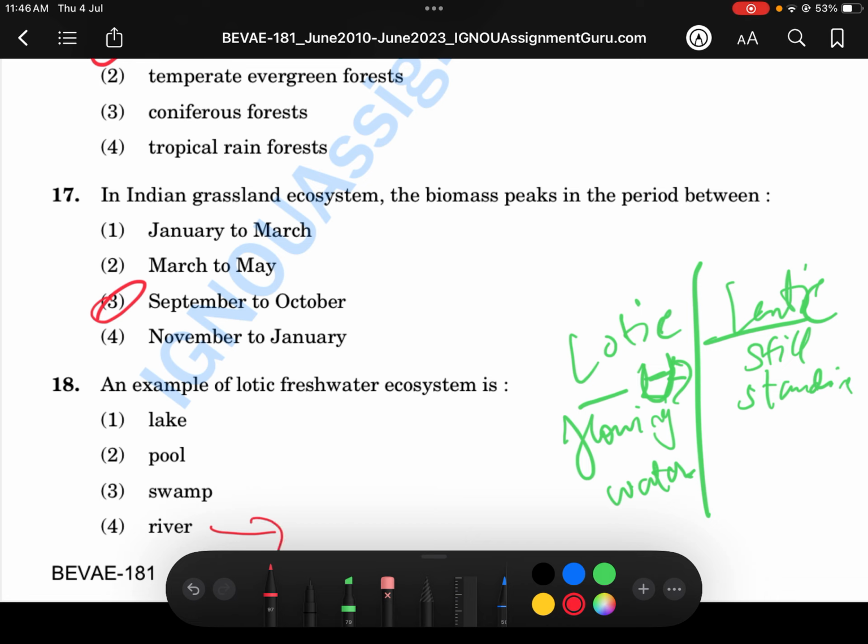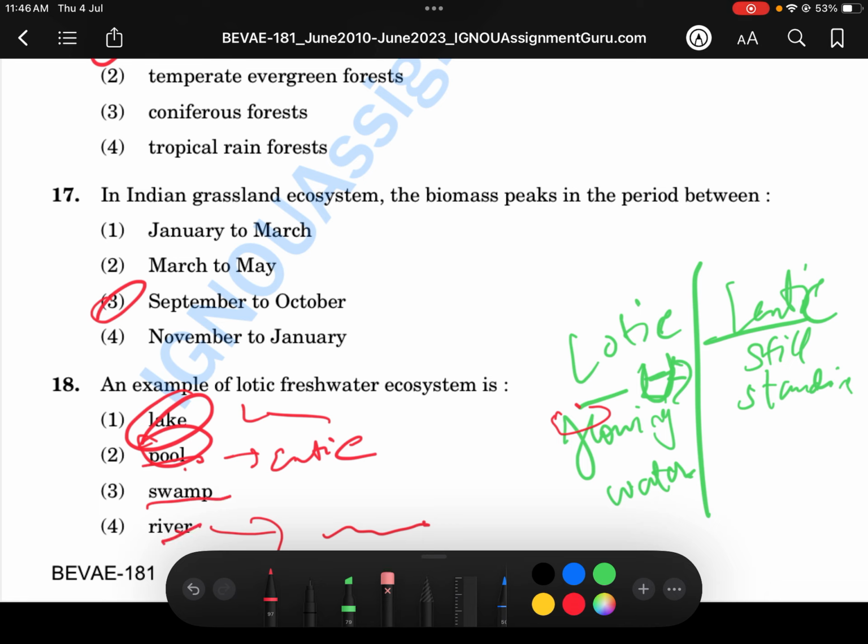Let's see the options. River is flowing. Lentic is still water. Pool and lake are also lentic. Swamp and river, the answer should be river. Yes, the answer is river.